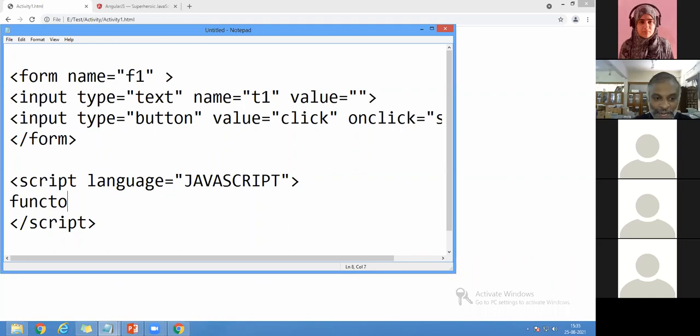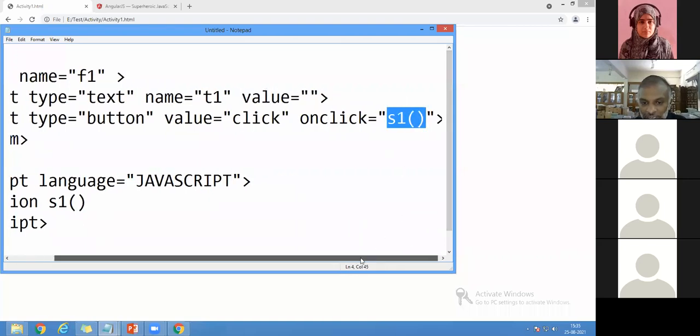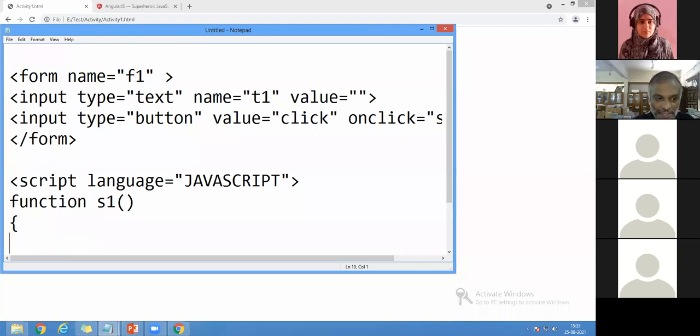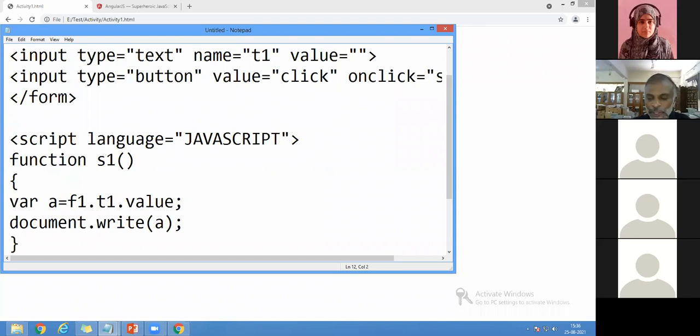Now you see, I'm going to write function S1. So when I click the button, it will go to the S1 function. And here I'm going to write: variable A is equal to f1.t1.value. It is not AngularJS; now I'm teaching about HTML with JavaScript. T1 is a text box and its value, f1.t1.value, is stored in A. And I'm going to display the value with document.write of A.